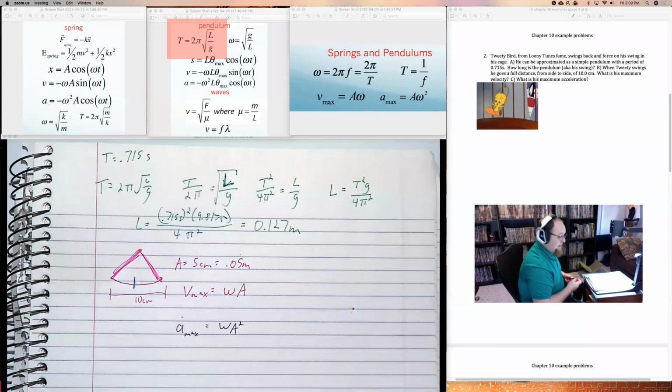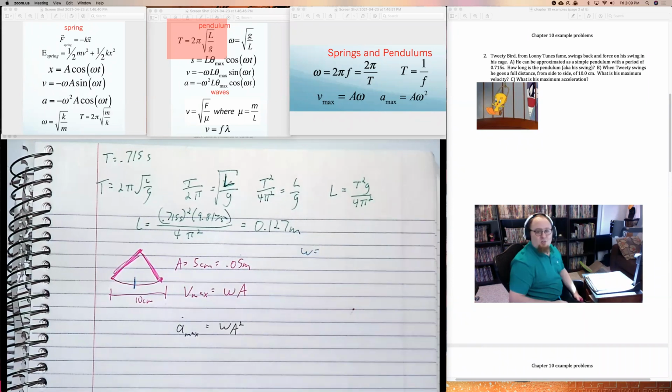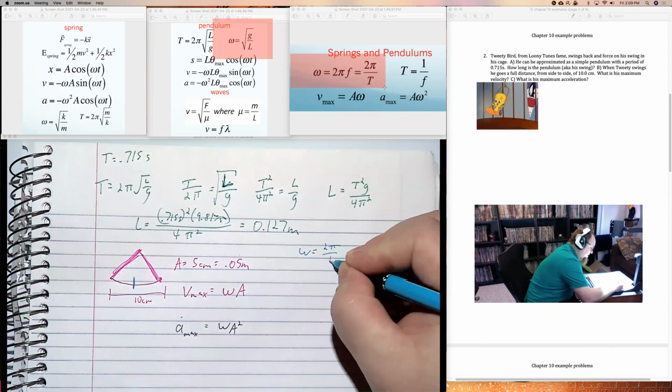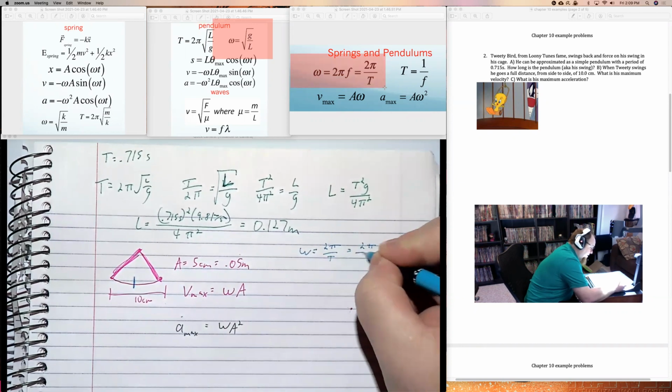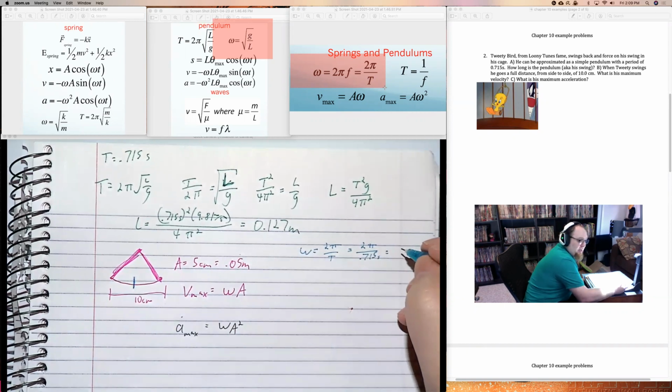And just like last time, I can solve for omega, because I can either say omega is the square root of g over L in this box right here, or I can use the same equation I did last time, that omega equals 2 pi over T, or 2 pi over 0.715 seconds, which is 8.79 radians per second.